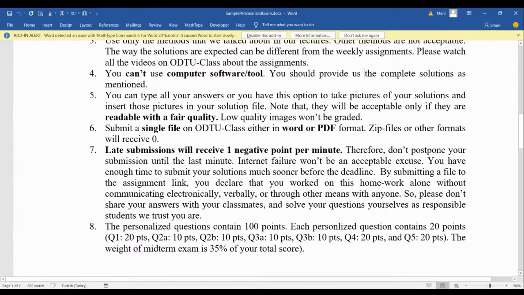You should provide all the pictures inside the same file, not provide me a zip file of pictures. Submit a single file on AutoClass, either in Word or PDF format. Now, I usually prefer Word, but if you provide PDF, it's also fine. And don't provide zip files or other formats, otherwise you will receive 0 right away without receiving any feedback.